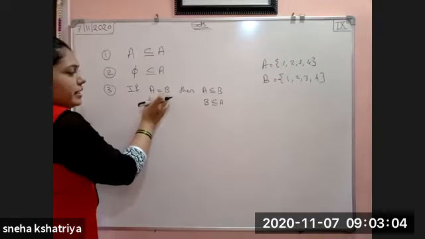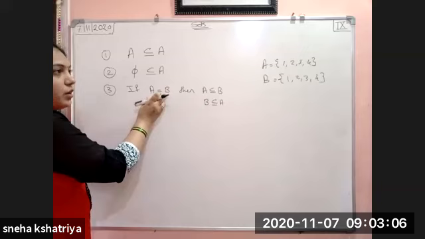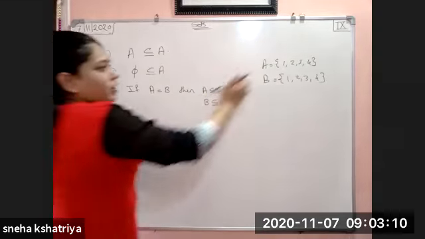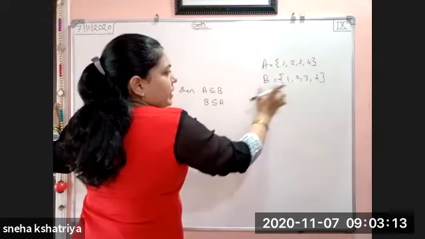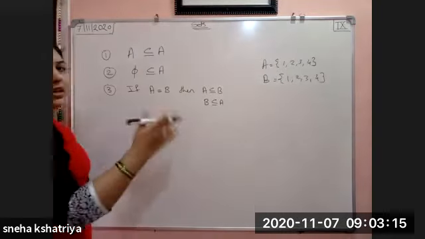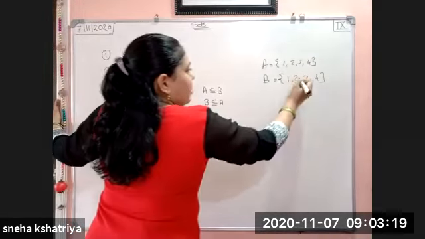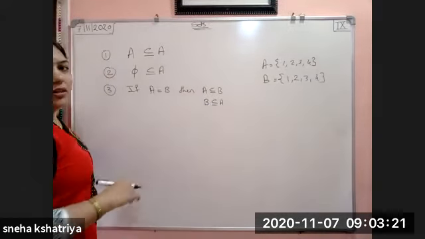A and B are equal sets. Both are what? Equal sets. Equal sets means what? All the elements of A and B are same. So here is A 1, 2, 3, 4. B 1, 2, 3, 4. Their sequence might change, but it doesn't matter because you have to count the elements, but not the sequence.